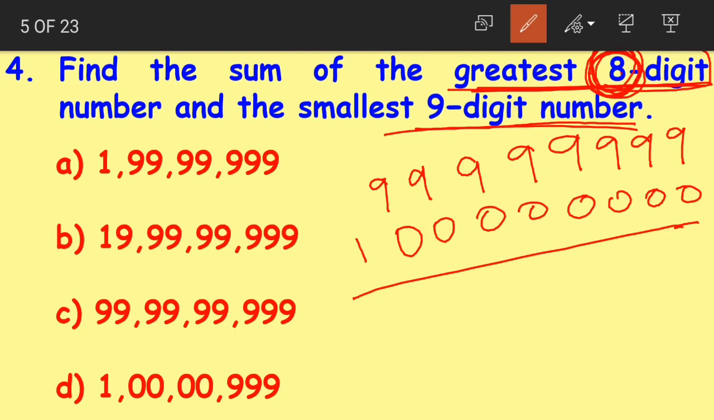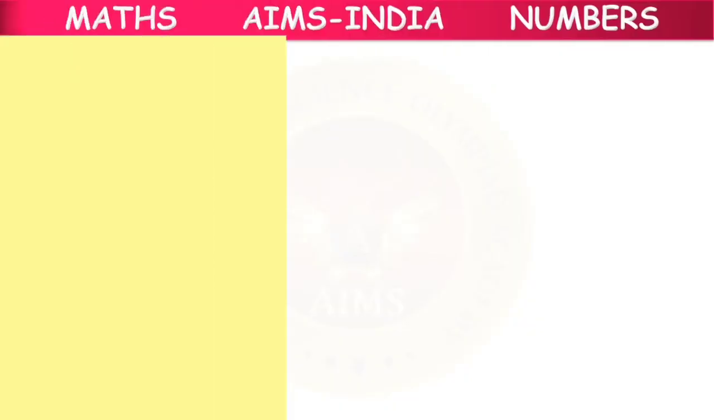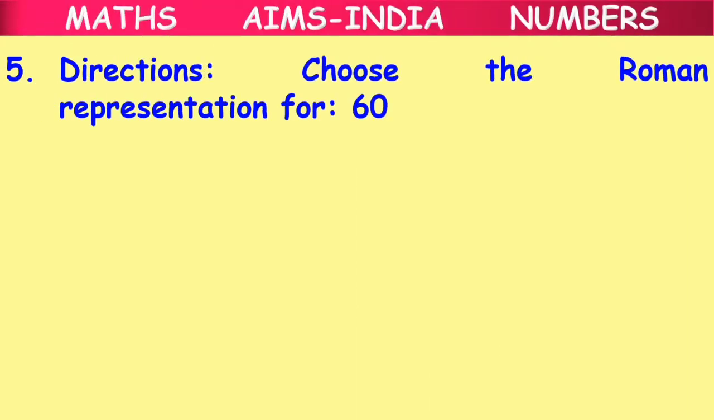Okay children. Now when we add both of these together, we get the answer as 1 followed by 8 nines. If we put commas and check with the options, the correct answer is option B, 19 crores 99 lakhs 99,999. Okay children, the greatest 8 digit number and the smallest 9 digit number. Clear? Moving on, question number 5.